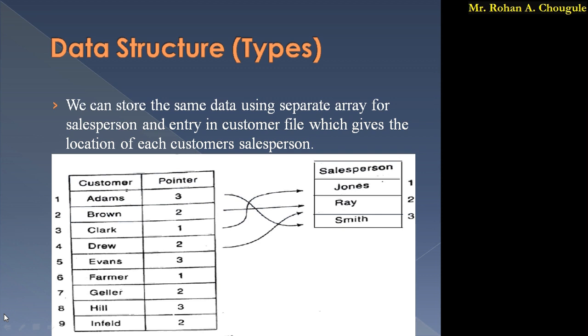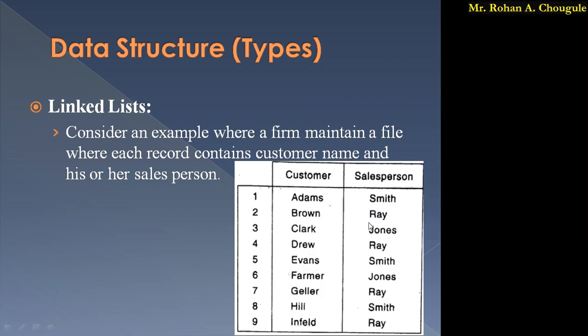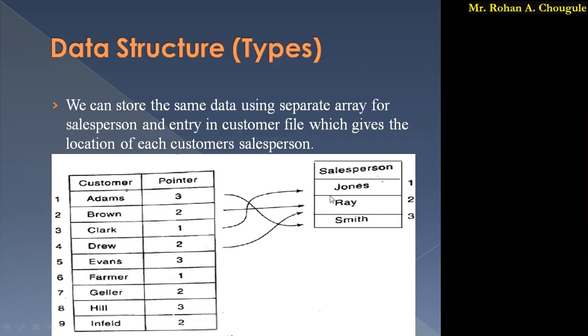We can store the same data using a separate array for the salespersons, and the entry in the customer file gives the location of each customer's salesperson. In this case, we have taken one separate array by the name salesperson, and it contains the three salespersons Jones, Ray and Smith. So these three salespersons are there, Smith, Ray and Jones.